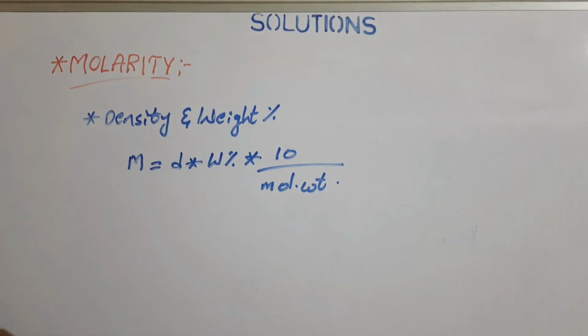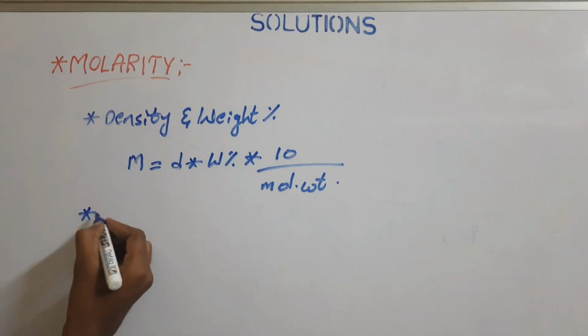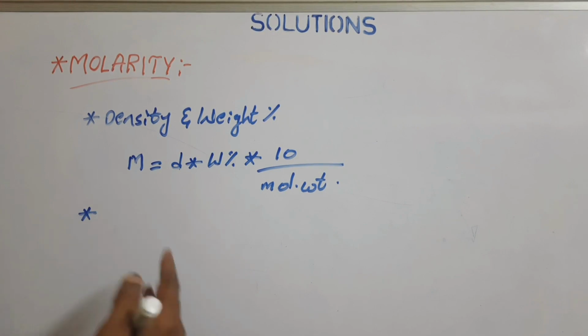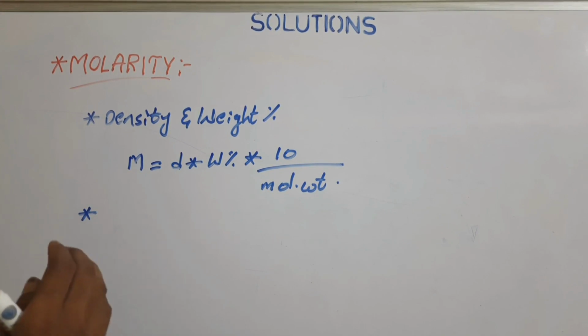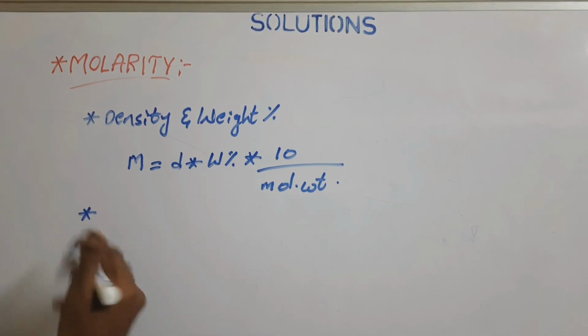In the same way, if you look at the other important concept, which is the last one of the molarity concepts, the molarity of a mixture of solutions of different concentrations of the same substance. When there is a mixture of two different concentrations of the same substance, how do we calculate the molarity?